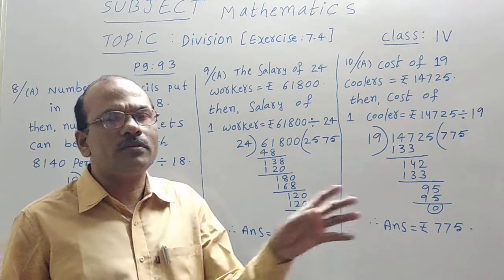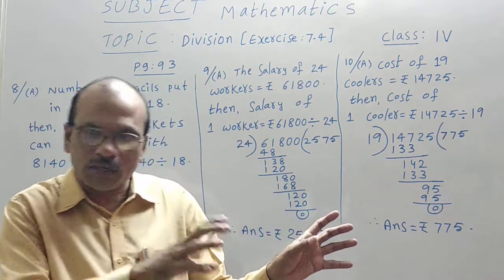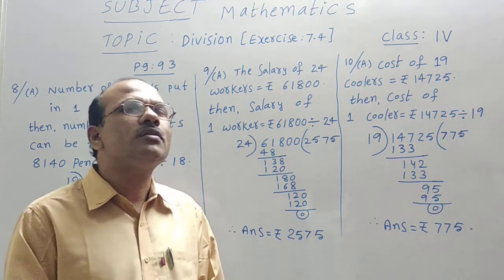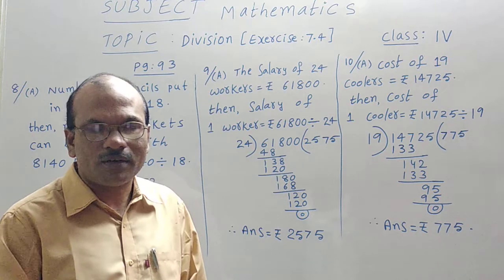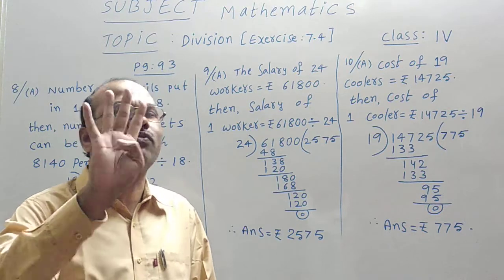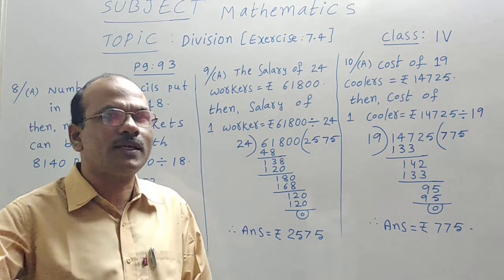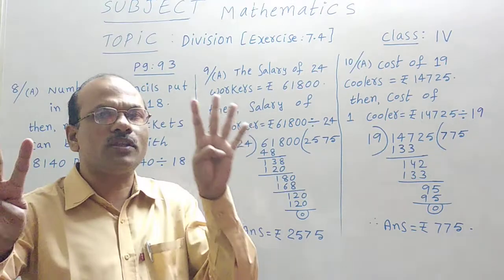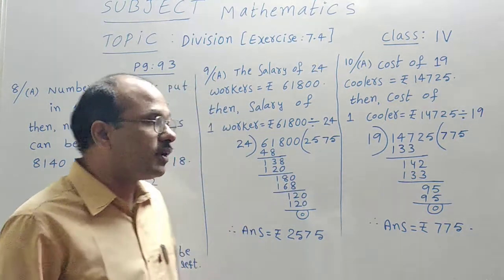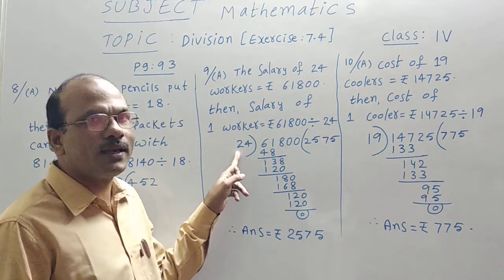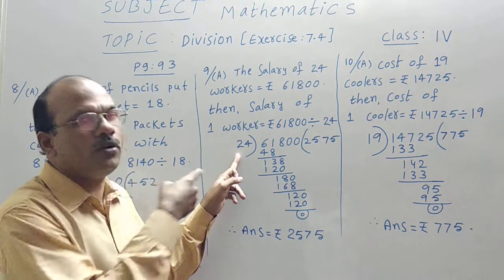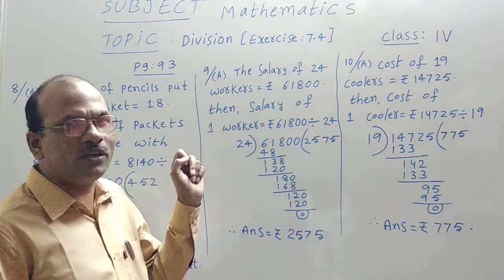That means whatever you give the first person, that much only you must give the second person. That is possible only with the division operation. So if you divide that 8,000 with the 2 table, in the quotient you will get 4,000. 4,000 to the first person, 4,000 to the second person. 4,000 plus 4,000 is 8,000. Now the salary of 24 workers is given. Find the salary of one worker. Same as the example, division only. With 24 we should divide.